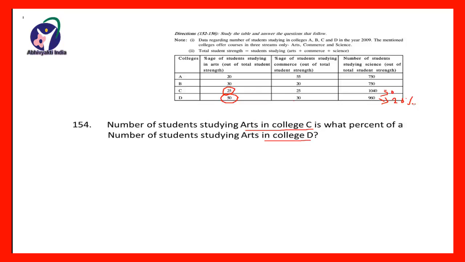Now we will find the number of students studying in C and D. So 50% is 1040, 50% is 1040. So 25% is how much? Since this is halved, this too should be halved. So half of 1040, that will be 520. So the number of students studying in college C in the arts faculty is 520.